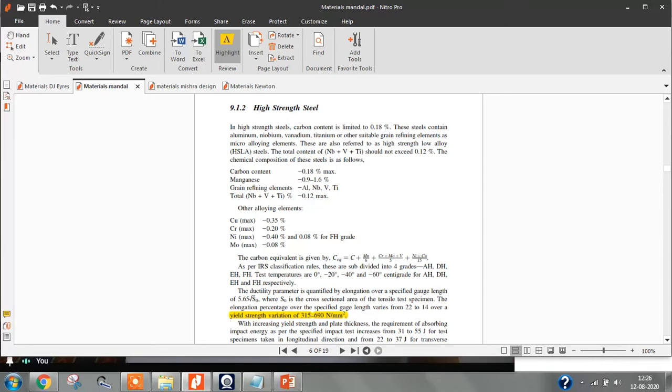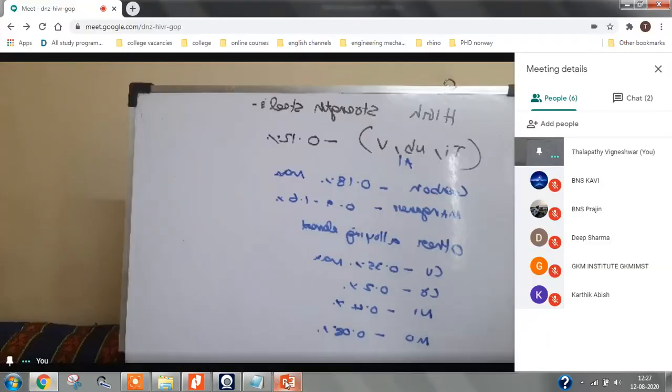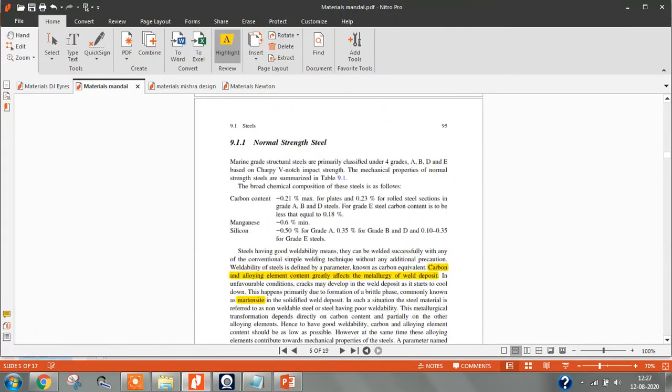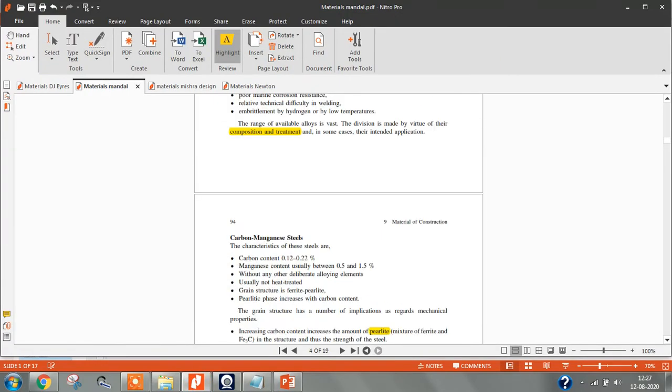And if you take the other alloying elements, there will be a little bit of copper, maximum 0.35 percentage, chromium 0.2 percentage maximum, then nickel 0.4 percentage maximum, then 0.08 molybdenum. Write down this.